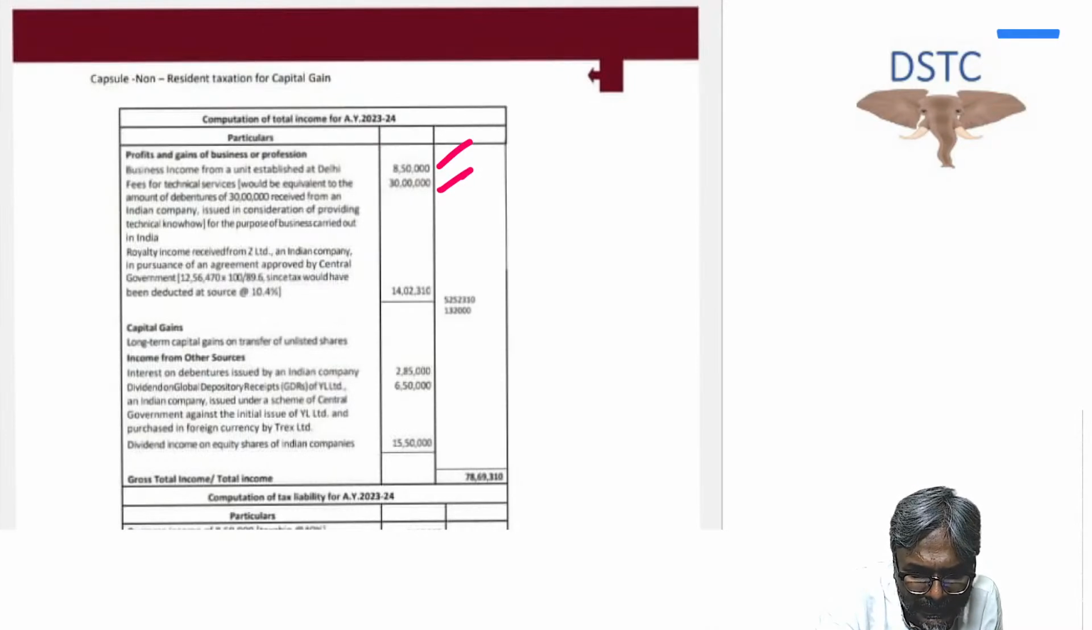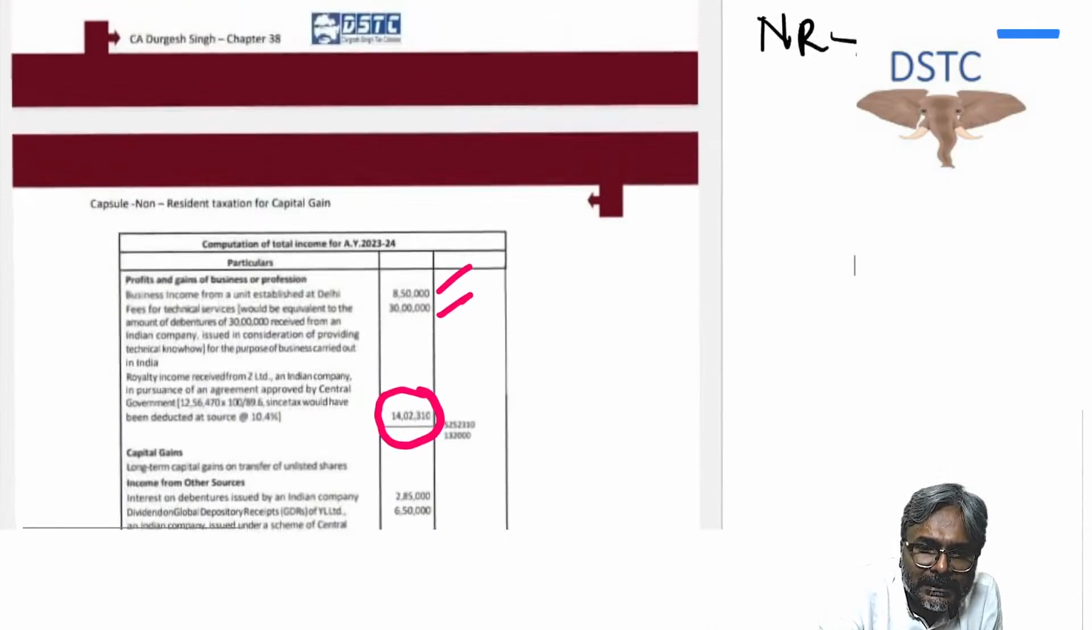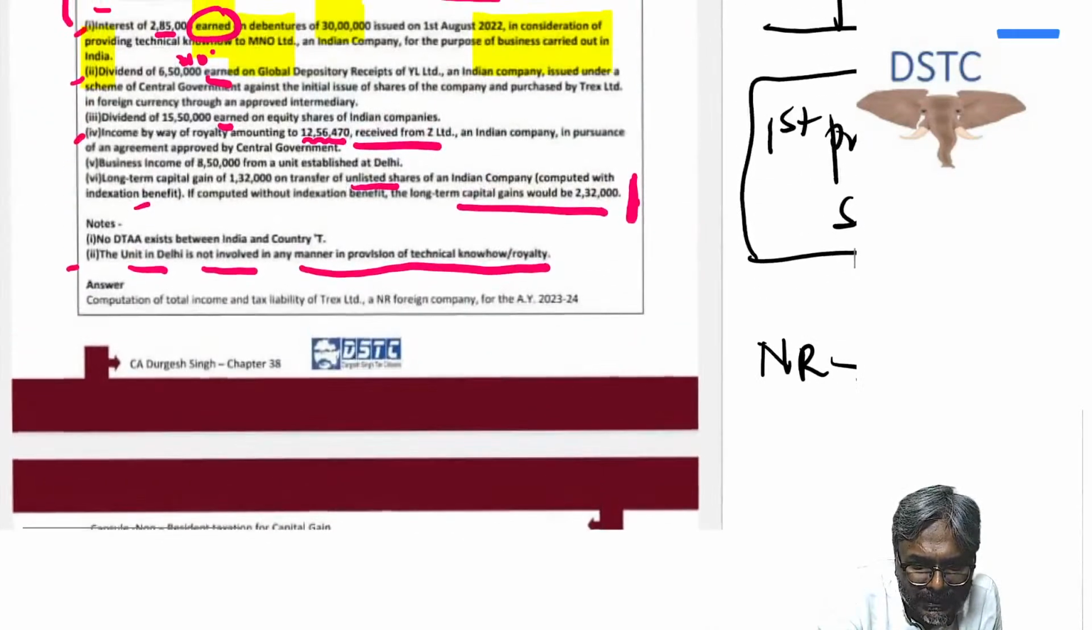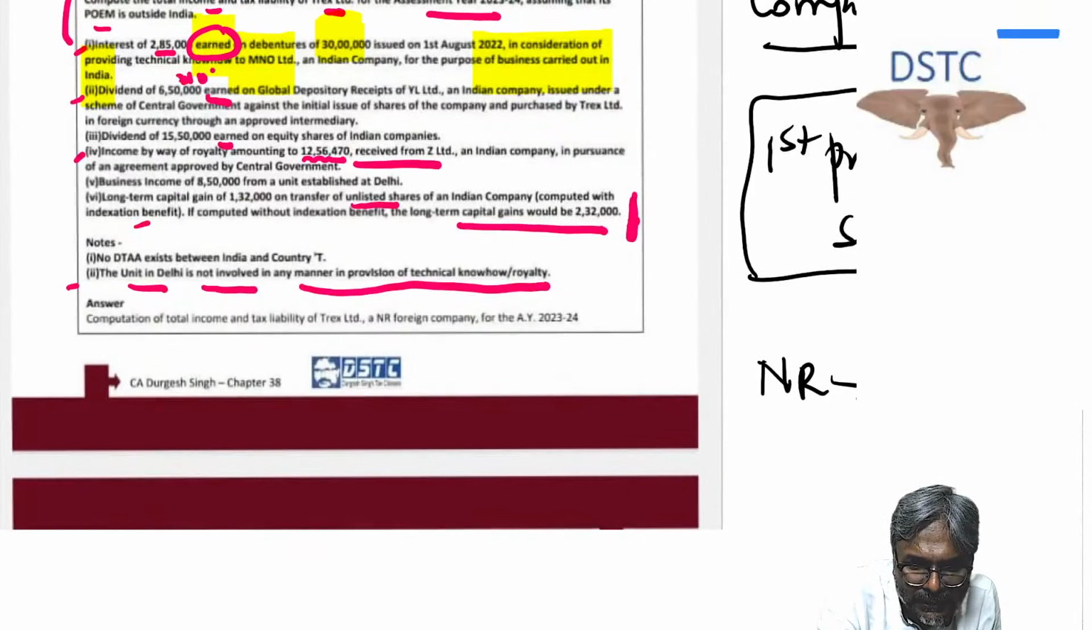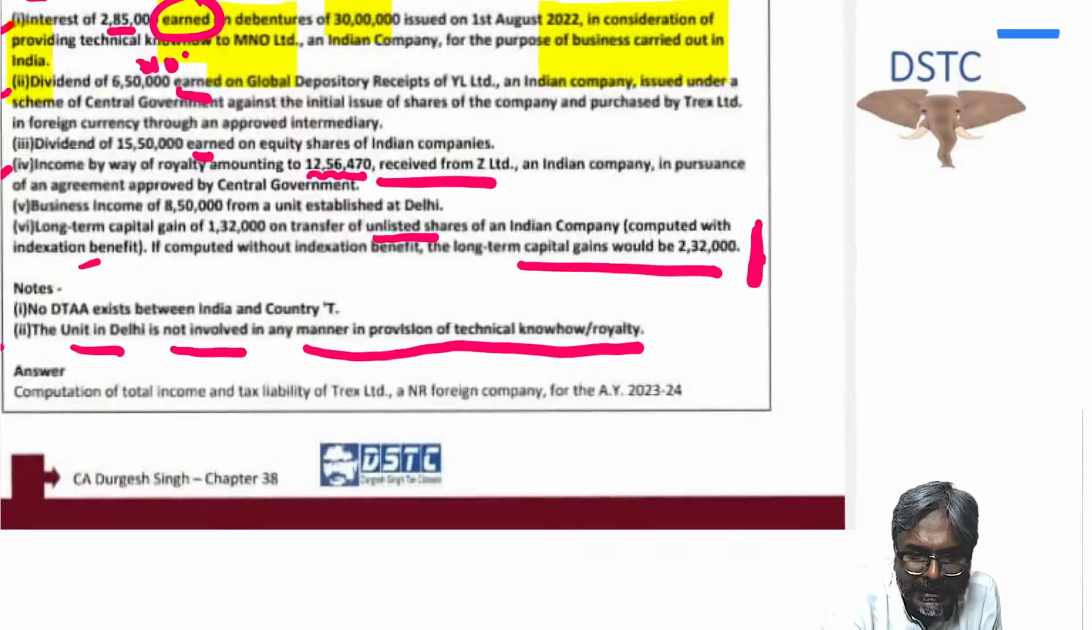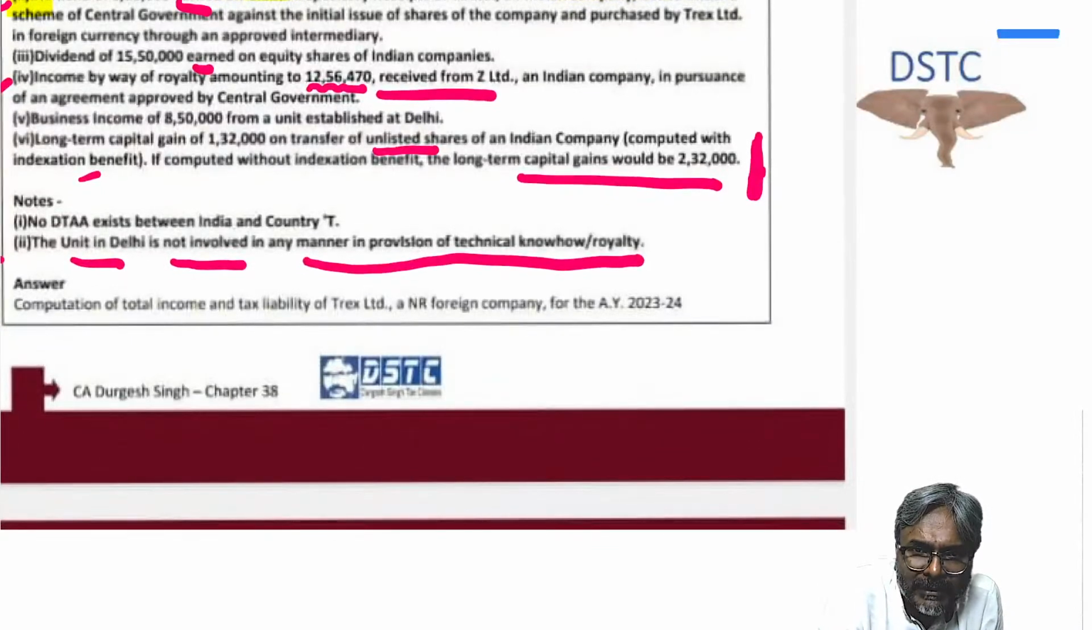Now see the royalty income, if you can see over here, they have done a gross up. The royalty income which has been there over here, in this case is 12,56,470. Now they have done a gross up of this amount. Now how they have done the gross up of this amount, students, be careful.